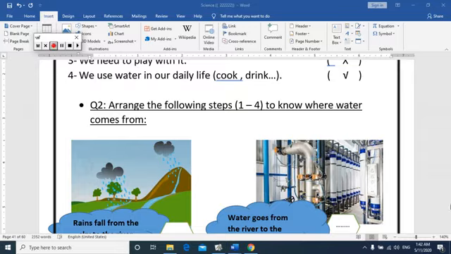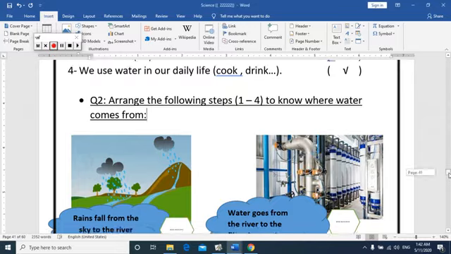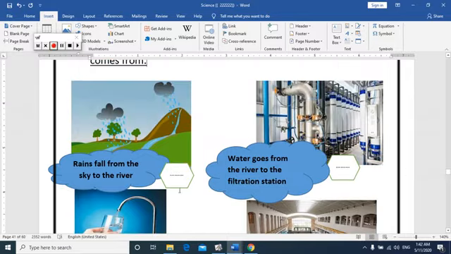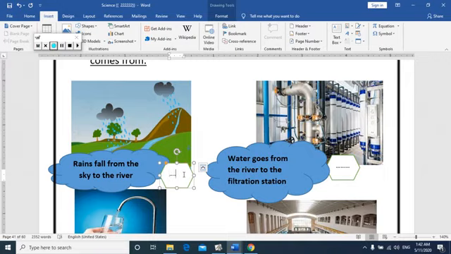So, where is this step? Yes, here. Rain fall from the sky to the river. This is the step. So we put here number 1.